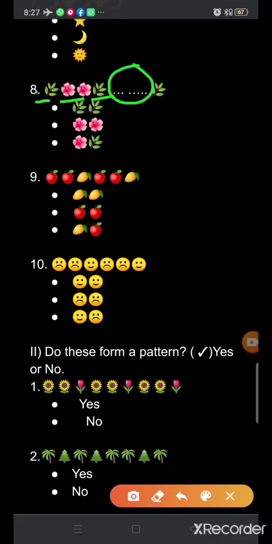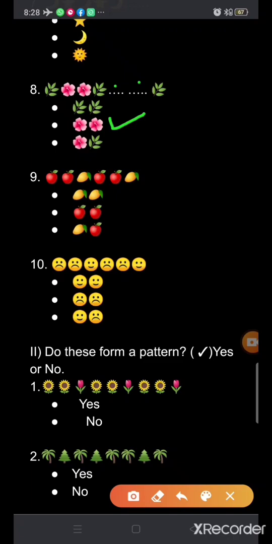What is the next pattern that will come here? Is it two leaves, or two flowers, or one flower, or one leaf? The pattern is one leaf, two flowers, one leaf, then two flowers will come here. So you will tick on flowers and draw flowers here also. Clear? Okay.